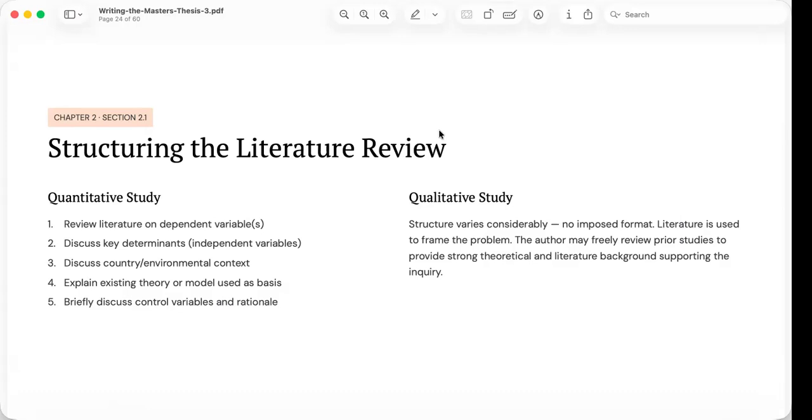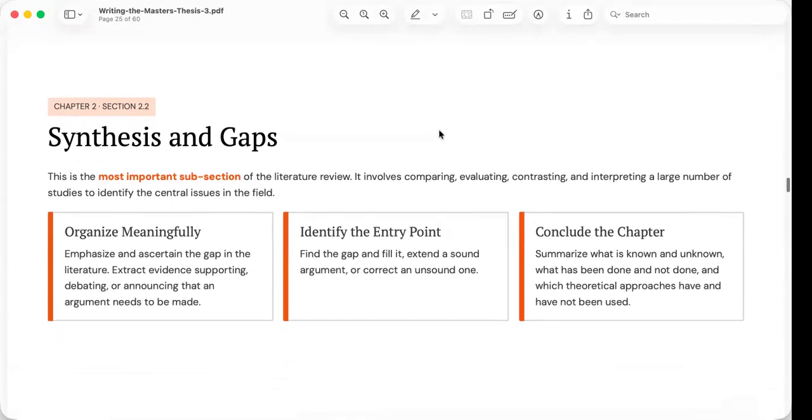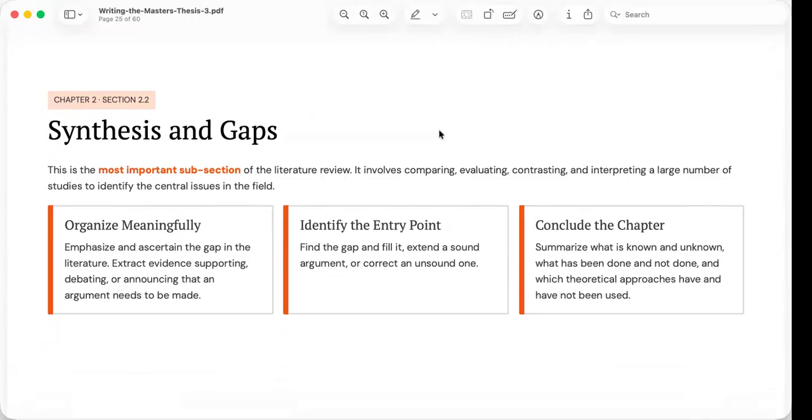Remember, every article, every book, every theory you discuss should contribute directly to understanding your research problem. If a source does not help explain your study, it probably does not belong in the review. That's why I suggested before, just follow the outline of the statement of the problem.